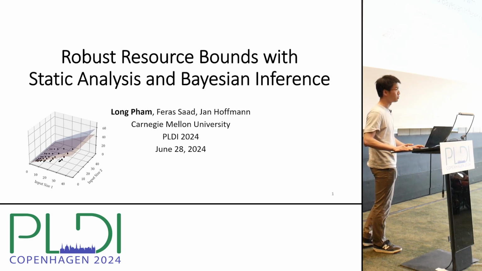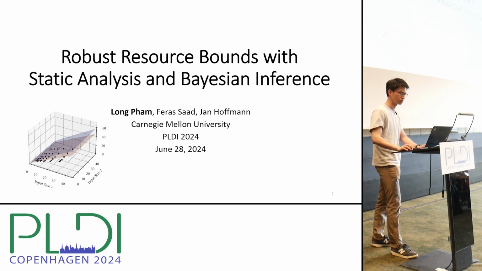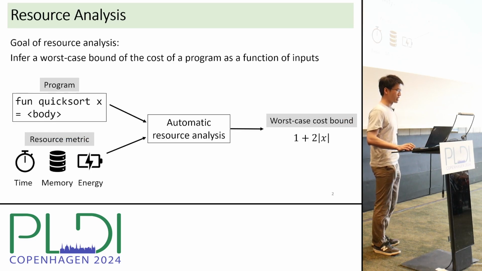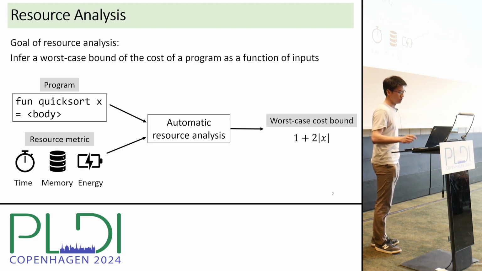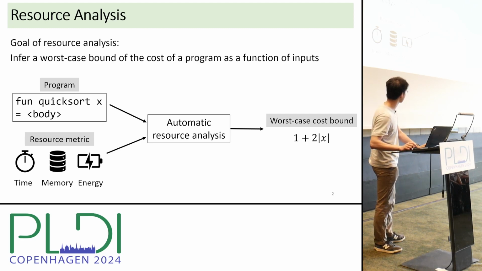Today we present our work on robust resource bounds with static analysis and Bayesian inference. We study resource analysis where the goal is to infer a worst-case bound of the cost of a program as a function of inputs. The user first applies a program, say the function quicksort, with input x, and also specifies a resource metric of interest, such as execution time, memory, and energy. Taking these as inputs, automatic resource analysis returns a worst-case cost bound, such as 1 plus 2 times the input size x.